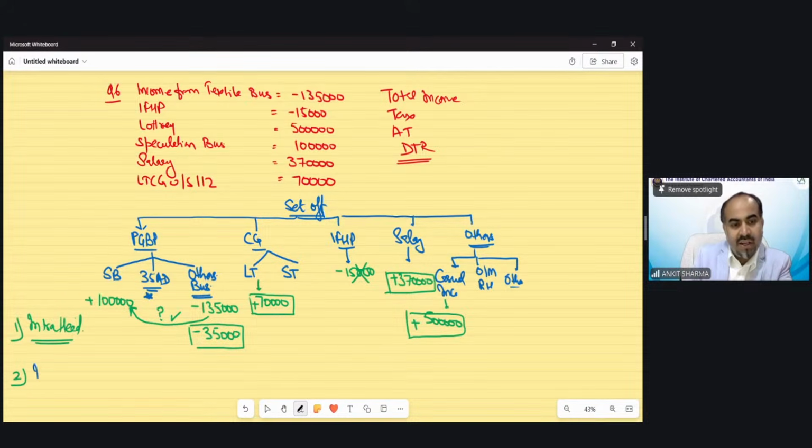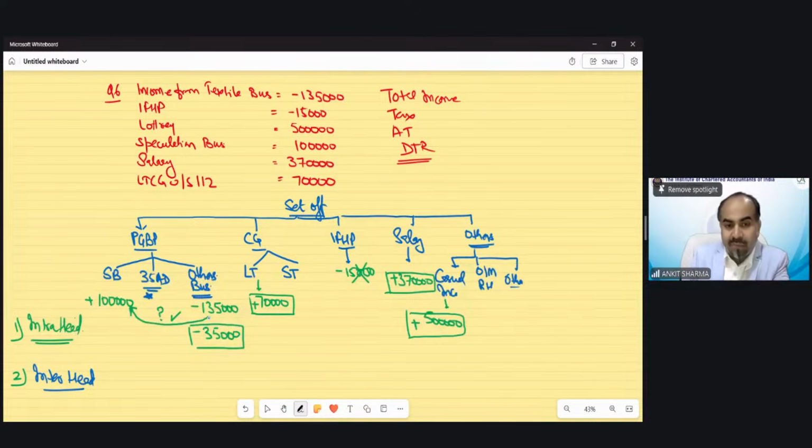Correct. The second is inter-head. This is the easiest way to solve set off provisions. Because if you try to solve set off provisions vertically, as explained in some questions, it would be really difficult to know from which income we can set off our losses. But if you try to solve horizontally, you will be absolutely clear about which loss I can now set off against which income.